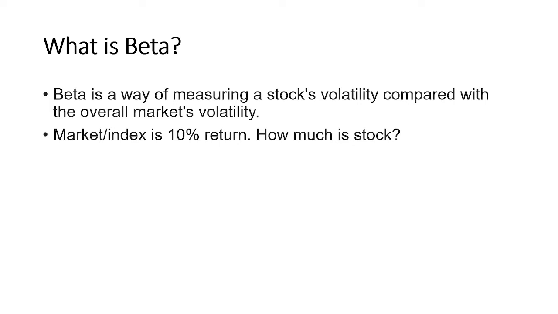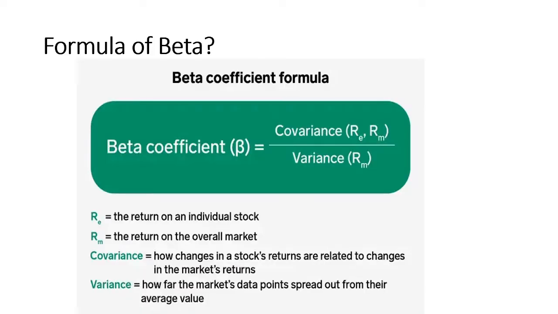So let's understand this with the formula. The formula says beta is calculated as the covariance of the return of your individual stock and the return of the stock market, divided by the variance of the market over a period of time.